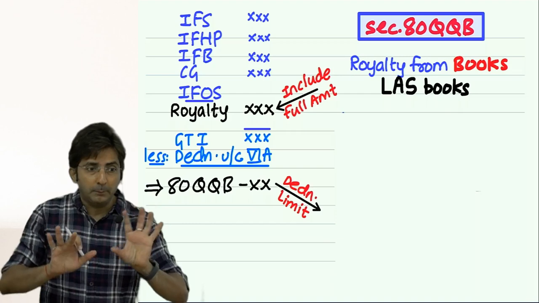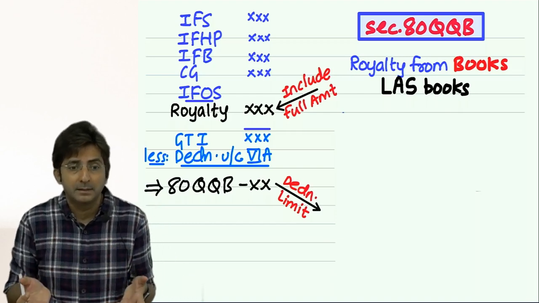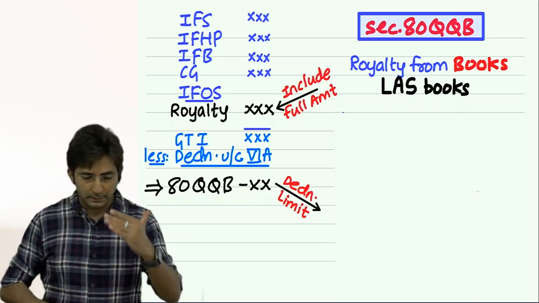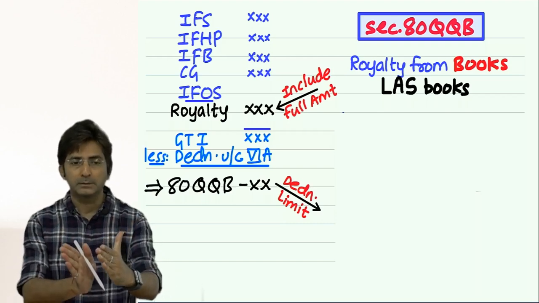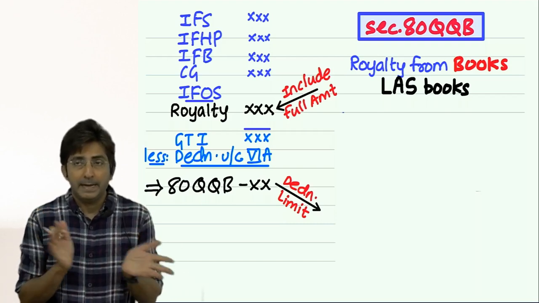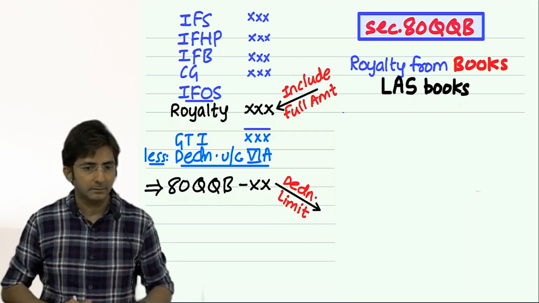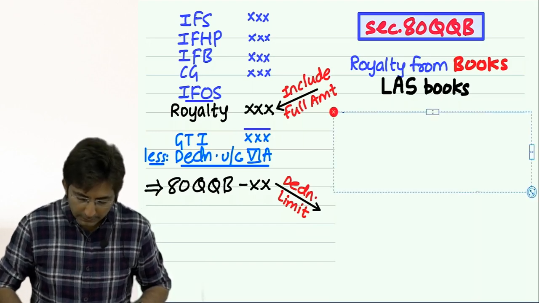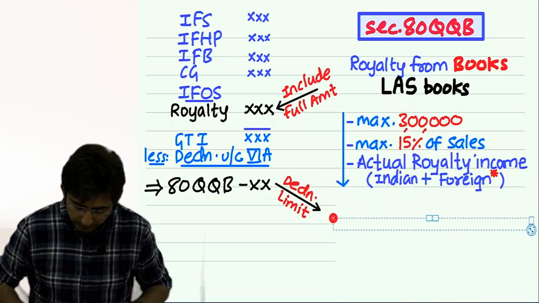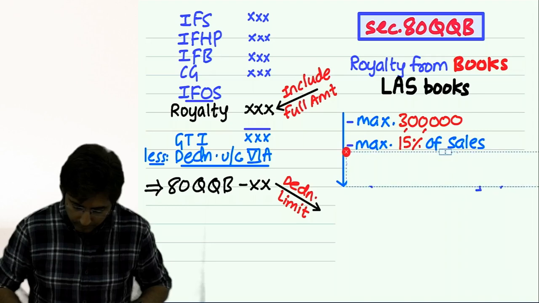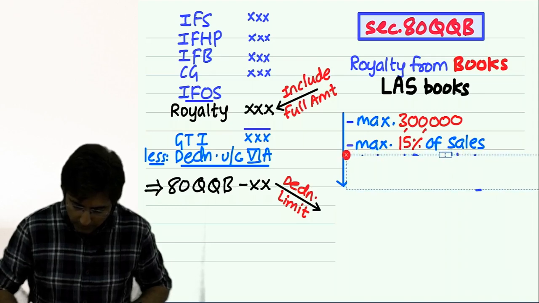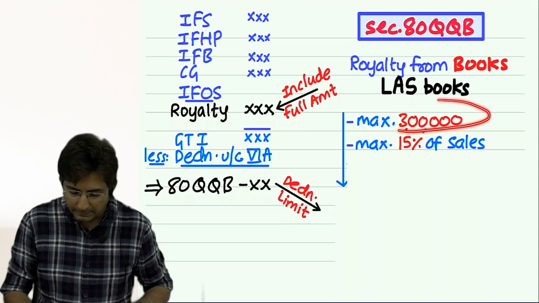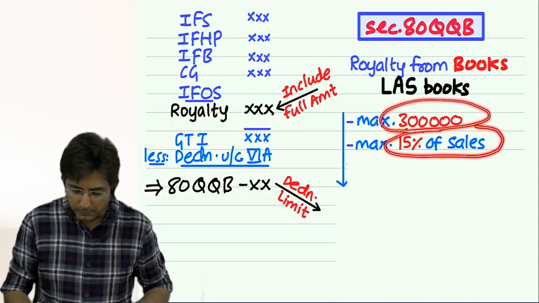So as per 15% of sale, it comes to say 4 lakhs, but then it cannot be more than 3 lakhs. So in short, there are two limits, 3 lakhs and 15% of sales maximum. And out of the two, whichever is less. Okay. Now see, there is one more limit over here. Wait. First you remember this much. Either 3 lakhs or 15% of sale.